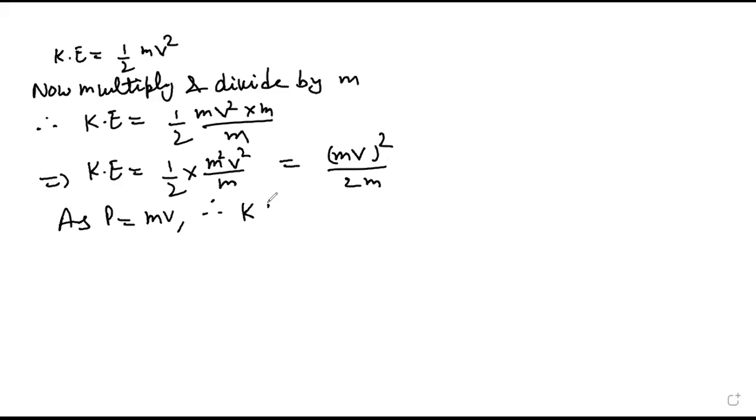Therefore, kinetic energy is equal to p square by 2m. This is also very important. This is the relation between kinetic energy and momentum. A 1 mark question can be asked on this, and you can prove it by directly using the formula for kinetic energy.